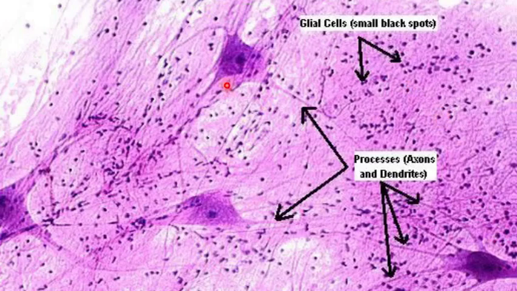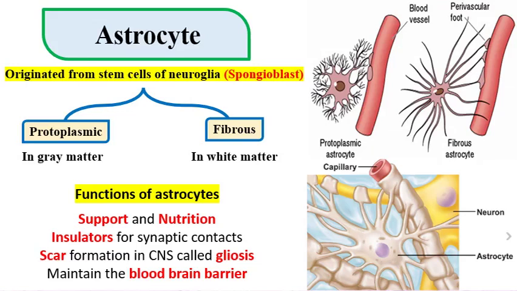We have 4 nerve cells only, and all these dots represent glia, which confirms that neuroglial cells are 10 times more numerous than nerve cells.